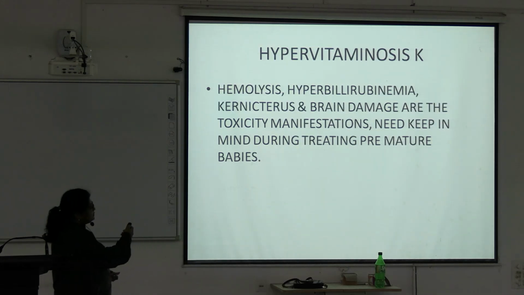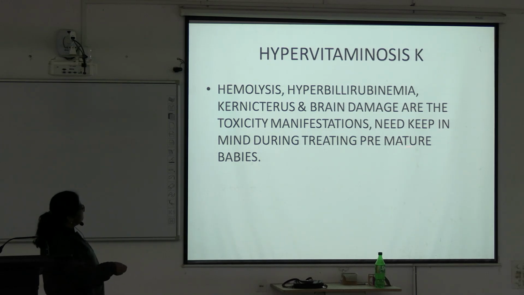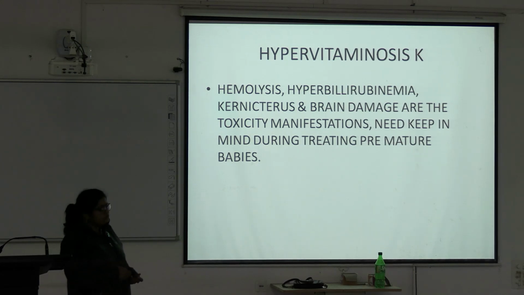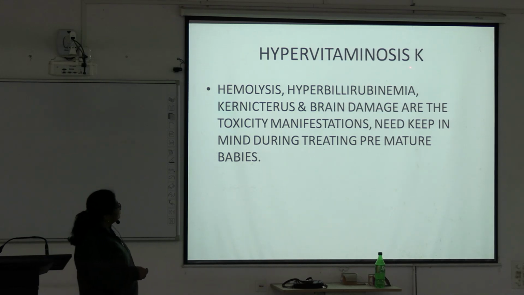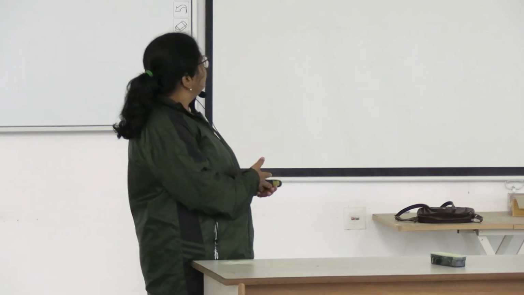So this is not due to hypervitaminosis K. Hypervitaminosis means increased vitamin K, and in premature babies, if we overtreat, we will produce hypervitaminosis K. But in premature babies there can also be hypovitaminosis, where vitamin K is deficient, which produces bleeding manifestations; and toxic manifestations if we overtreat the patient, then there will be hypervitaminosis K. So up to this is vitamin K. In vitamin K, you have to remember the factors which are activated by it: factors 2, 7, 9, 10. And the forms of vitamin K.